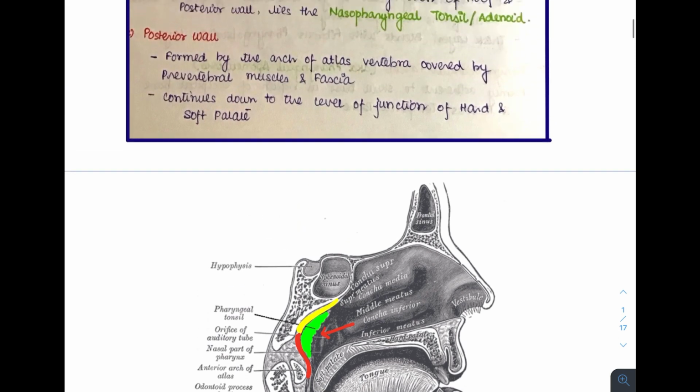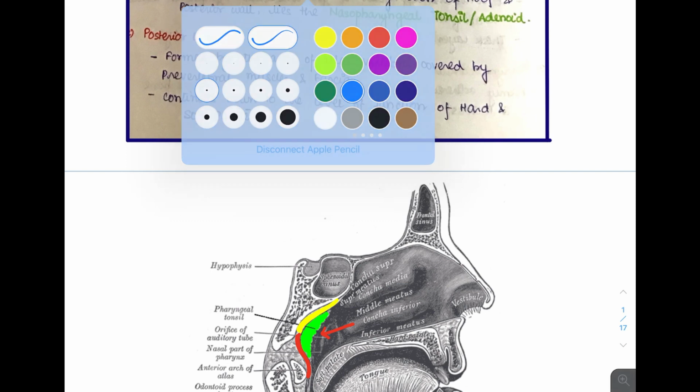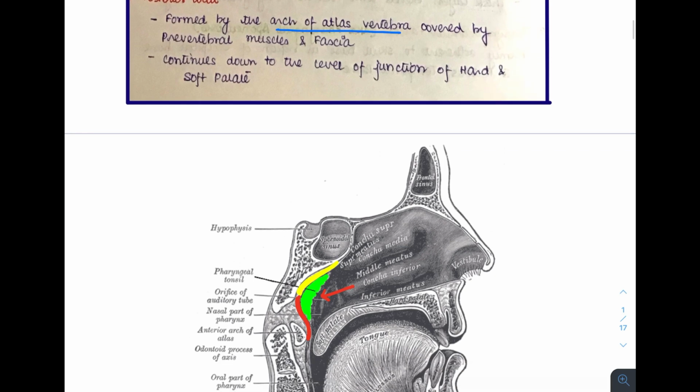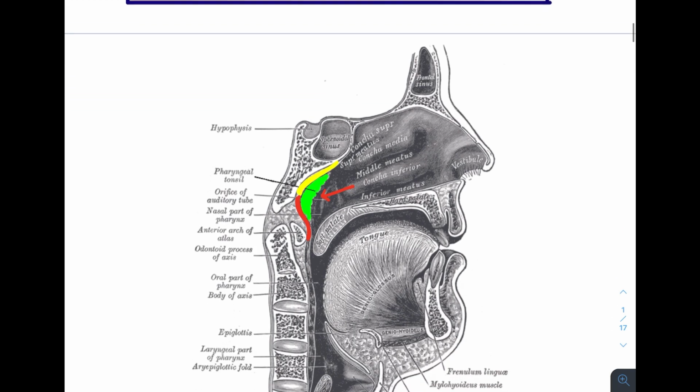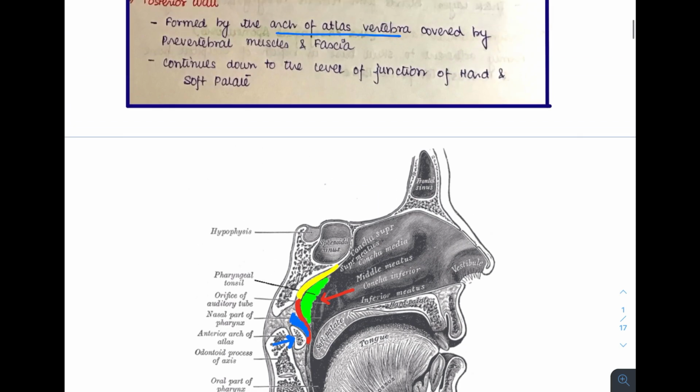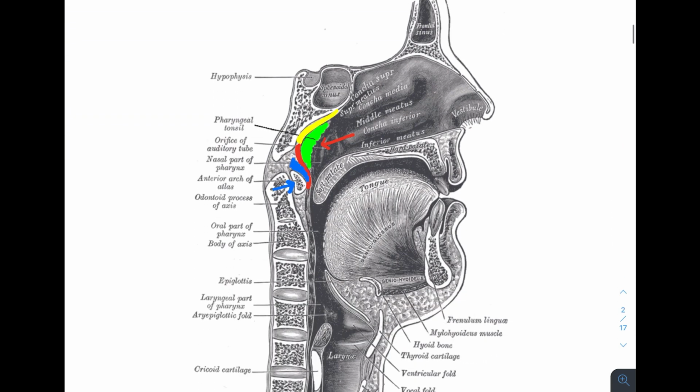Next we'll see what is forming the posterior wall. The posterior wall is formed by the arch of the atlas vertebra and is covered by prevertebral muscles and fascia. And it continues down to the level of the junction of the hard and the soft palate. Now the posterior wall, this is the arch of the first vertebra, also known as the atlas, and in front of it lie the prevertebral muscles and fascia. Thus we have seen the structures of the roof and the posterior wall.